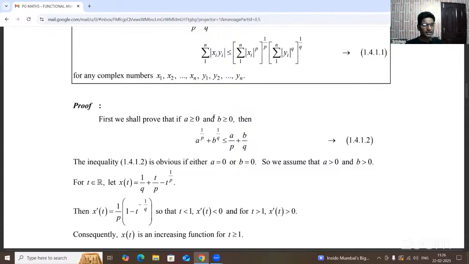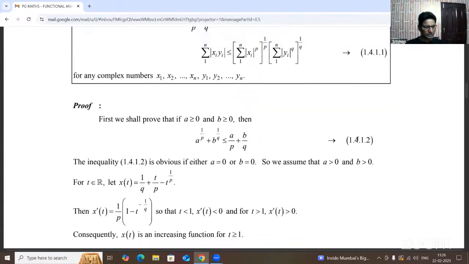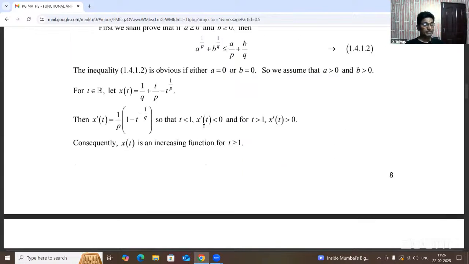Here a and b are any two numbers, and those elements are greater than 0. So we are getting that a power 1 by p plus b power 1 by p is less than or equal to a by p plus b by q. This is the second equation. Suppose any two numbers are here. First of all, we shall prove the condition that a power 1 by p plus b power 1 by p is less than or equal to a by p plus b by q. Now from the second equation, it is obvious.